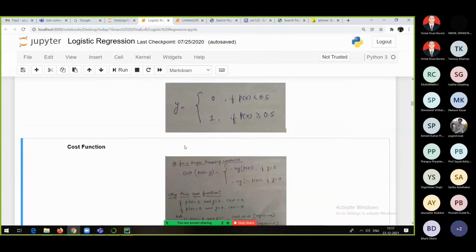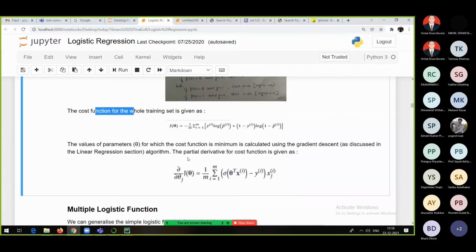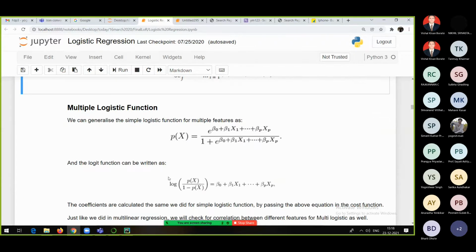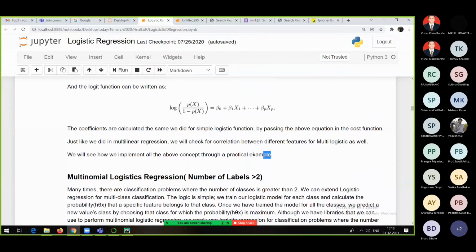And then whatever the equation we have got here, everyone, this one, log of p of x greater than minus p of x, same thing. We are just trying to generalize here. That's what is given. That's what I talked about till now.